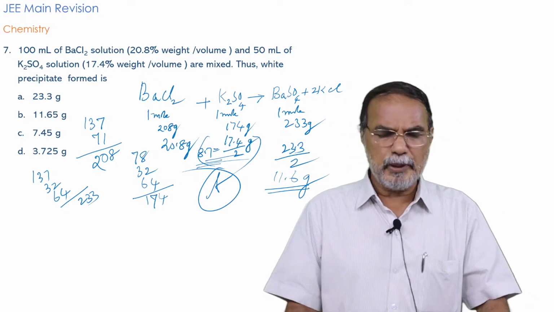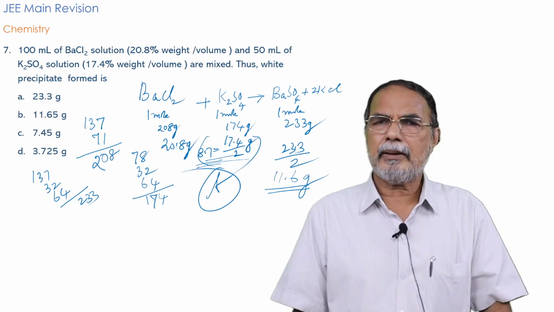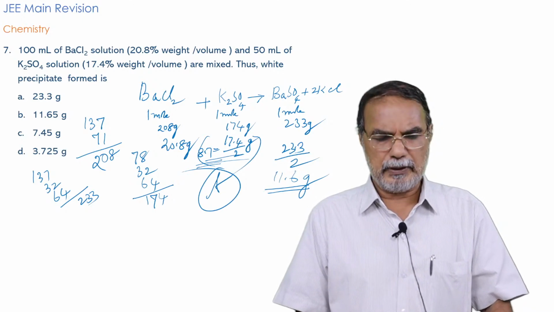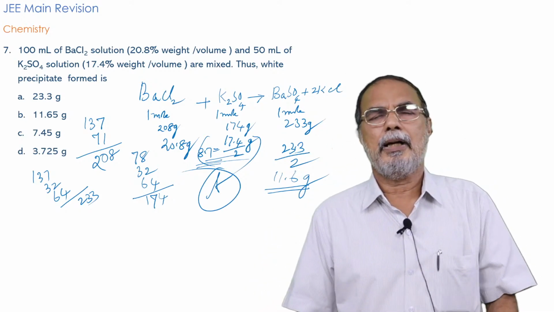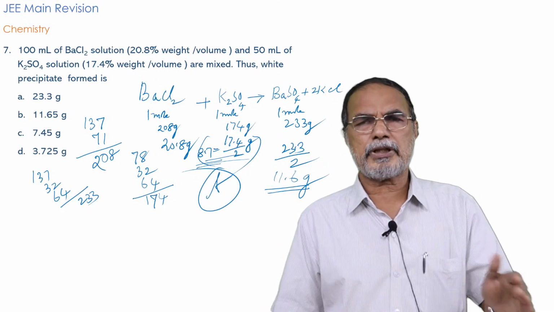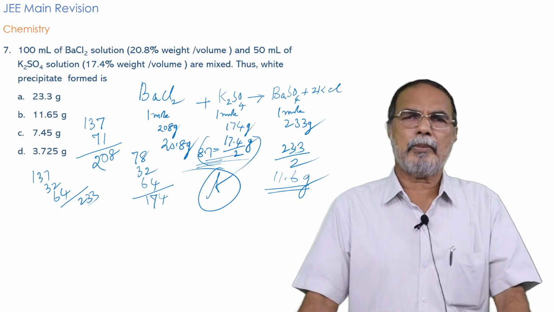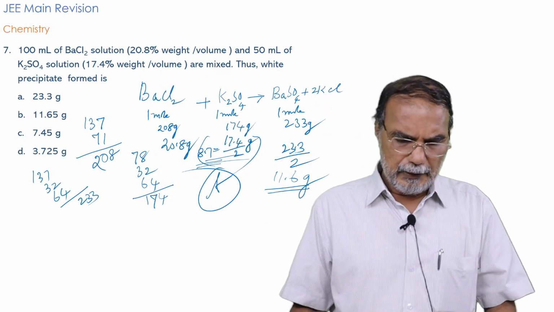So in such problems, they ought to give the atomic mass of barium, in bracket, 137. In this problem, it's not actually given, but it will be usually given for elements like barium. If you go through the JEE question papers, you will see that for such elements, the atomic masses are given in bracket. Okay, so that's a problem.